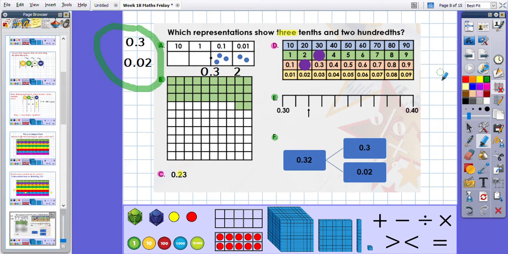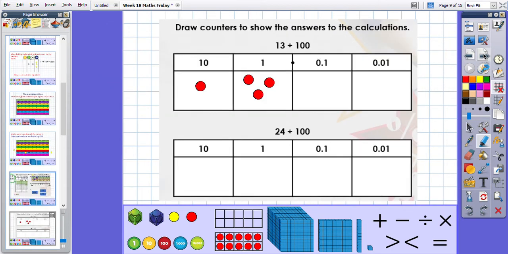Looking at lots of different representations is really important, and that's what you're going to be doing today with your questions. Well done, superstars. Let's move on. So I'm just going to go through with you some of the different question types today, so that if you get stuck on silver or gold, you can just go back in the video. So we've got questions that might look like this. Drawing counters to show the answers. Remember, the place value grid has got to show the answer to the question.